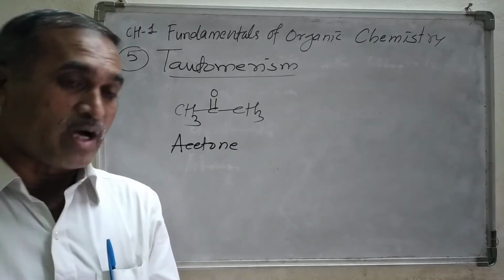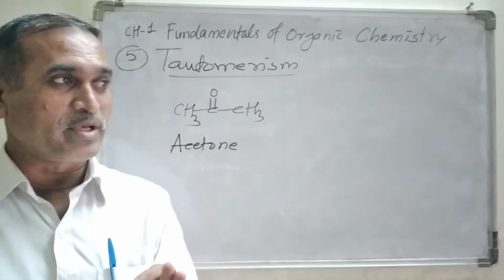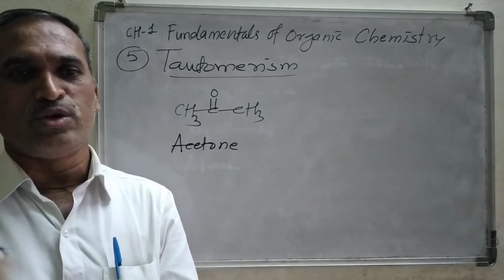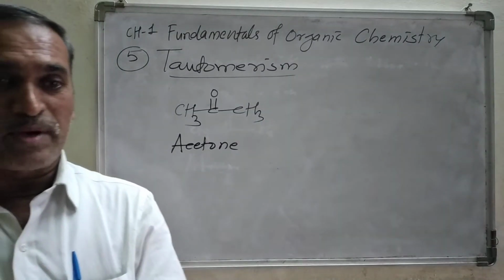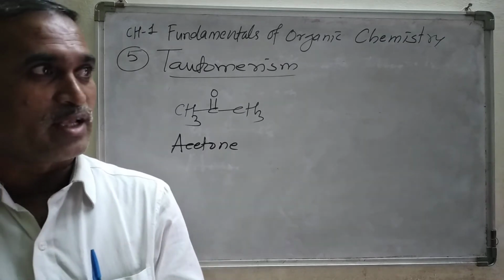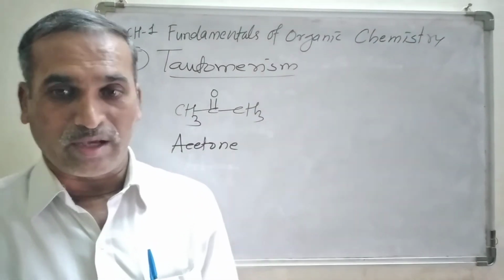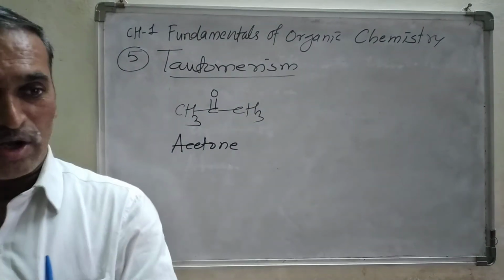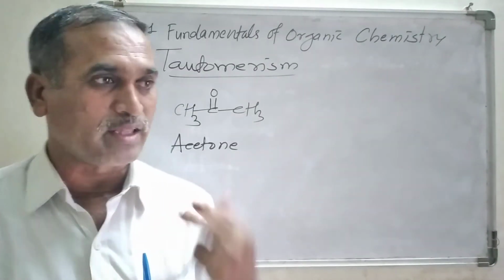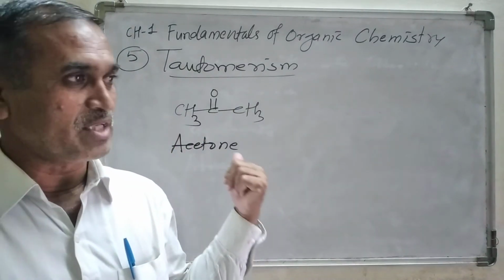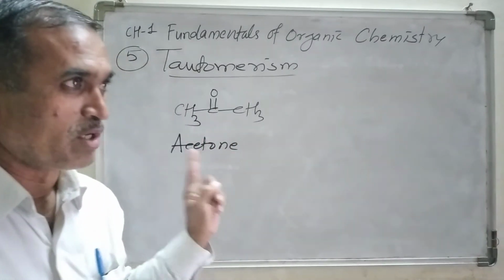Do you know the IUPAC name of this compound? IUPAC is the International Union of Pure and Applied Chemistry. There are certain rules, and by applying those rules, you can give the name of that organic compound. For naming organic compounds, normally we use two systems: one is the common name system, and second is IUPAC. This is the common name, acetone.